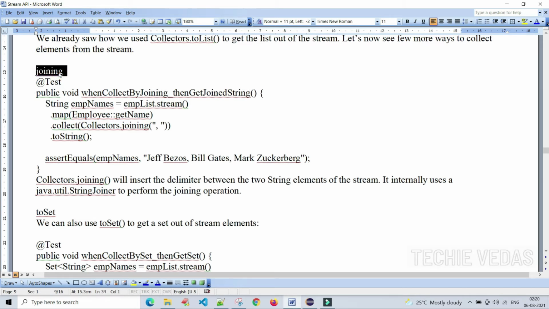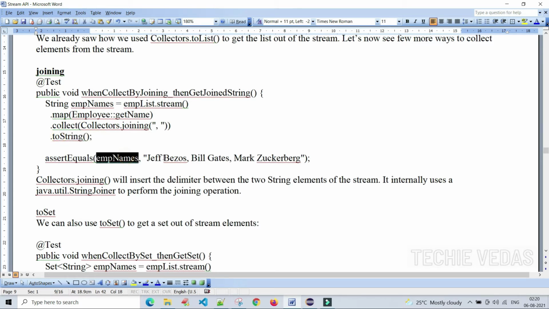Joining, we are using joining here. Let's see how we are using joining here. We are creating the stream here with the emp list that contains the objects. Map employee, we want to get the name of that employee. Dot collect of Collectors dot joining: for each and every element we are combining, and in between we are using this comma, dot toString of, we are converting it to string.